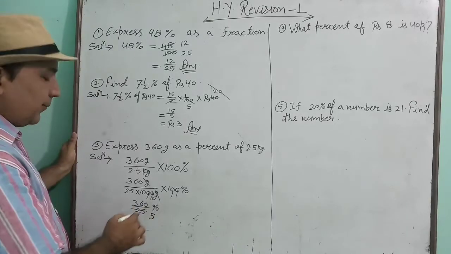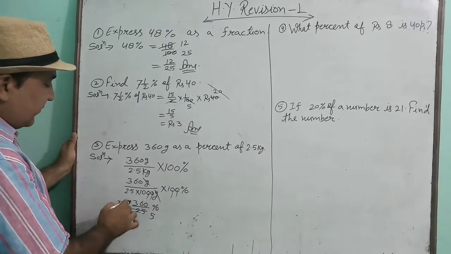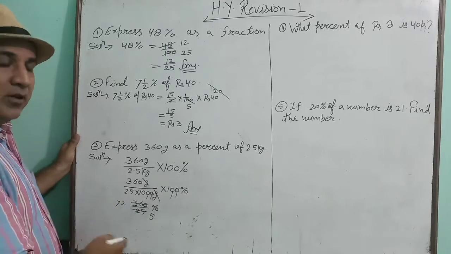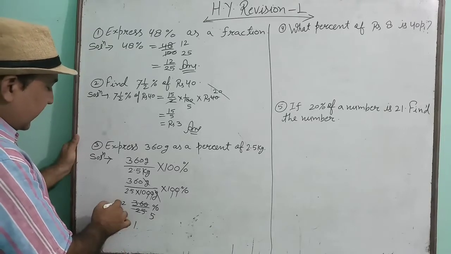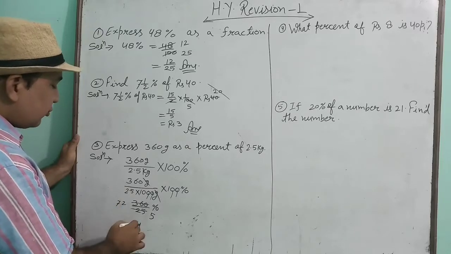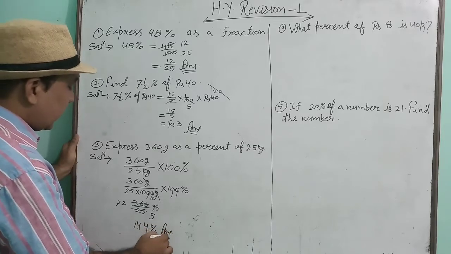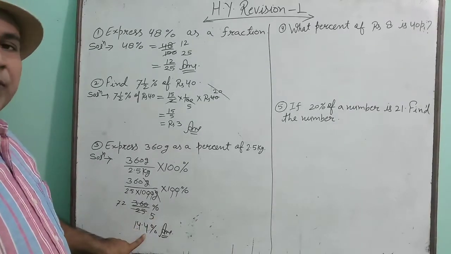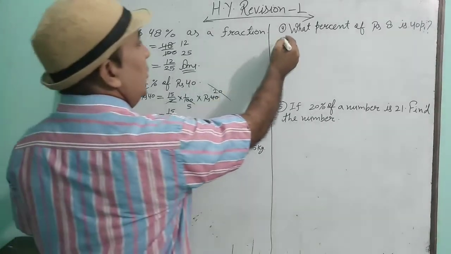25 divided by 5. Here is 5. 5 dividing 360. 5 into 7, 35. 5 2s are 72 upon 5. When 5 will divide 72, then 5 into 1 is 5. 2 remainder. 5 4s are 20.4. 14.4 will be your answer. When 72 is divided by 5, you will get 14.4%. Understood? Now see the question number 4.